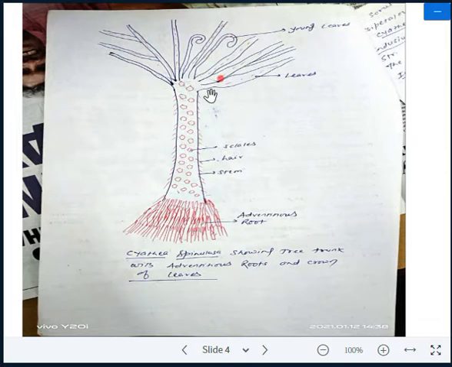At the apex of the stem you may see a crown of leaves. These are the old leaves. If you see the young leaves, they are coiled, circinate when young. The older leaves have sporangia, a group of sporangia.